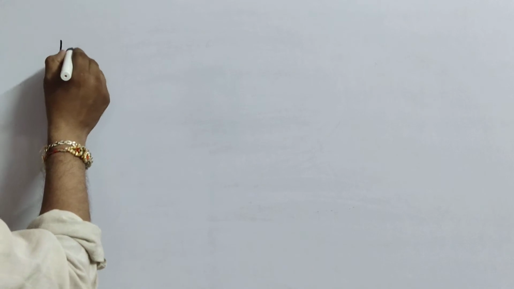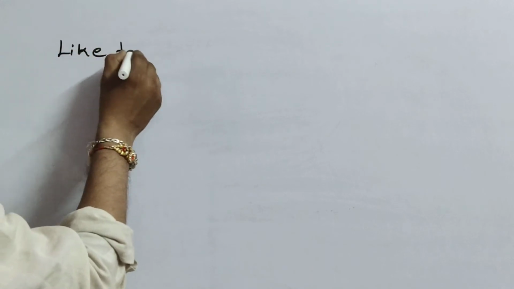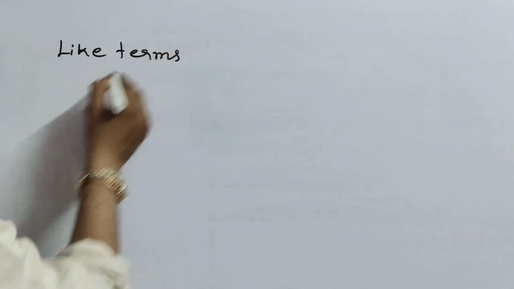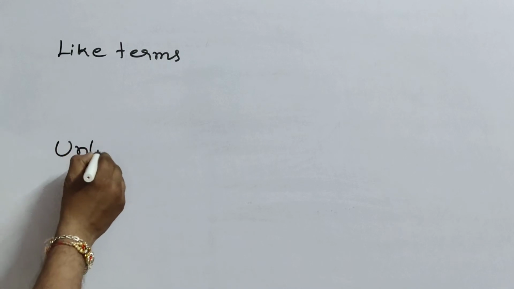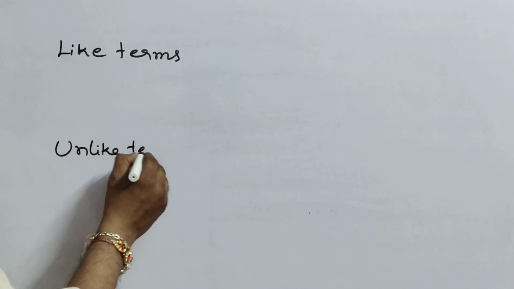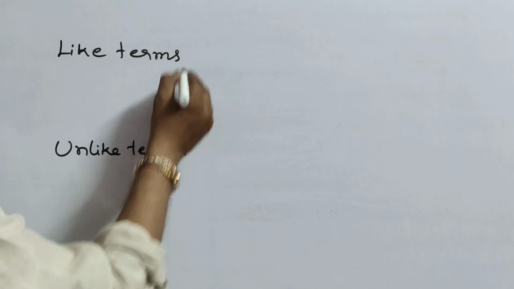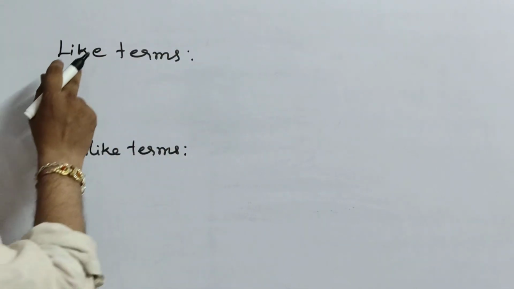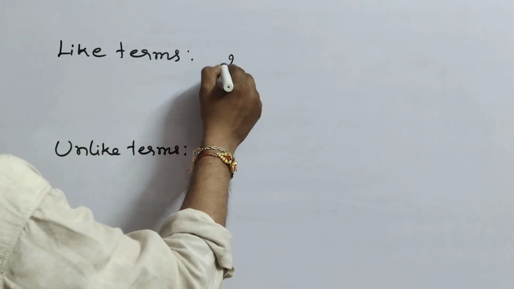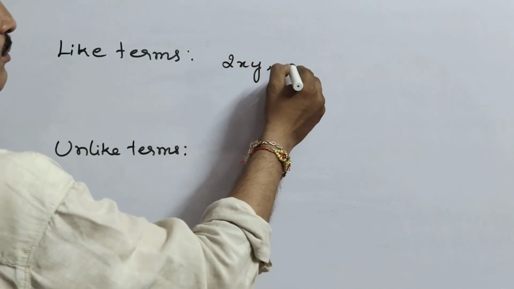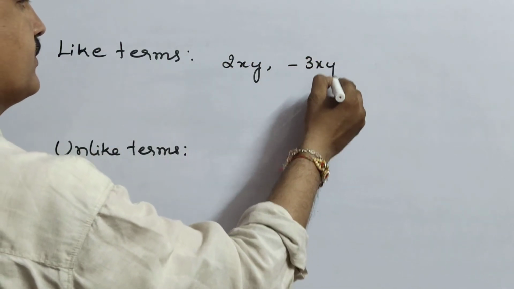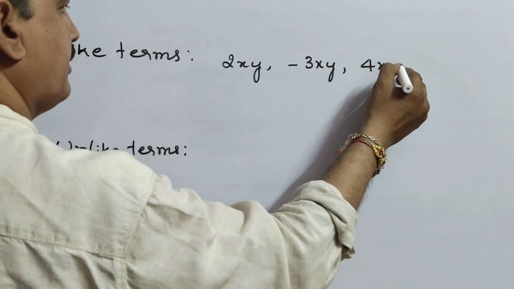Now coming to like terms and unlike terms. What are like terms and what are unlike terms? See, children, like terms means 2xy, minus 3xy, minus 4xy.